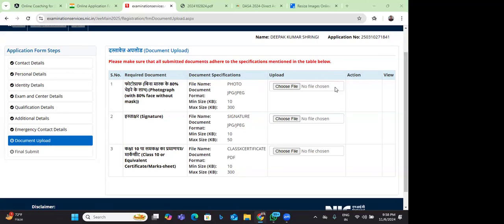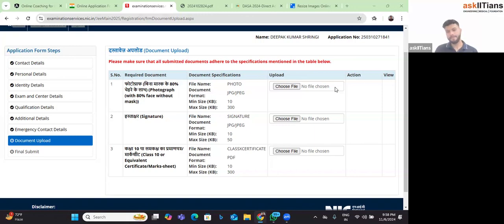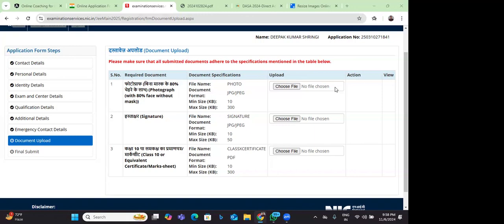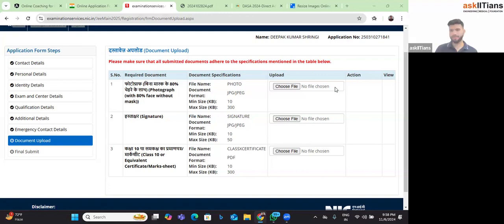What if we use the signature on the passport, because we're carrying the passport? No problem, ma'am. If that is the same, then it can be the same. But whatever signature we are doing right now, though you are not kids, you are studying in grade 12, you should keep the signature the same. Don't sign here in English and then go there and sign in Hindi. Don't do that, okay? This is something you have to remember.